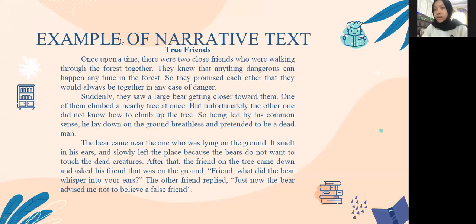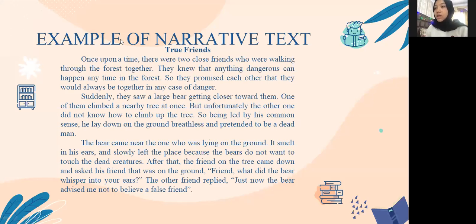Example of narrative text. True friends. Once upon a time, there were two close friends who were walking through the forest together. They knew that anything dangerous can happen anytime in the forest. So they promised each other that they would always be together in any case of danger.